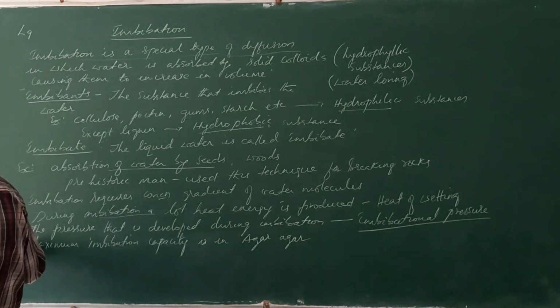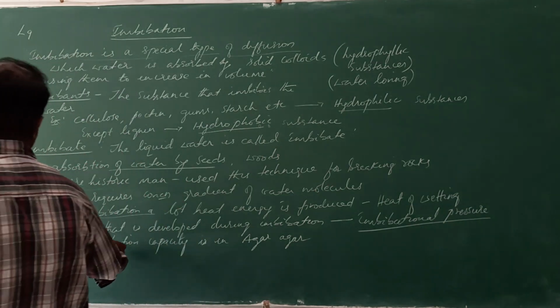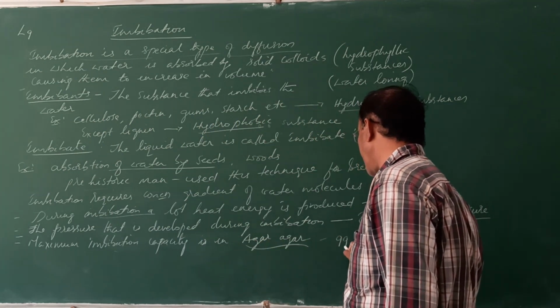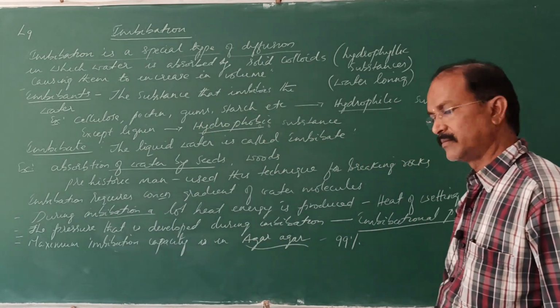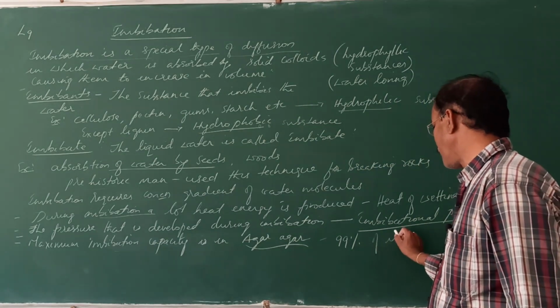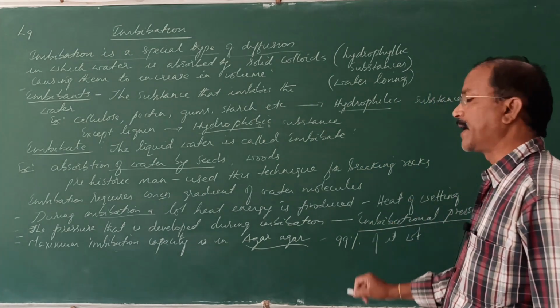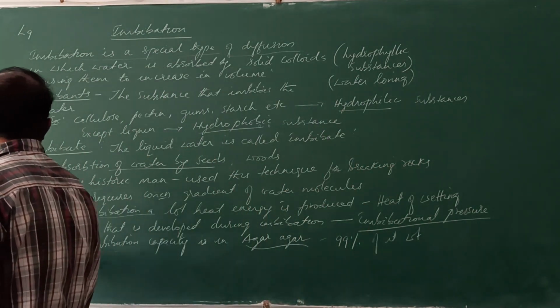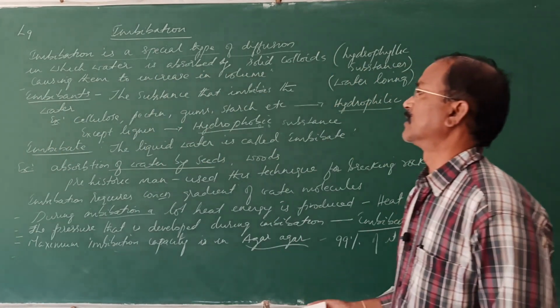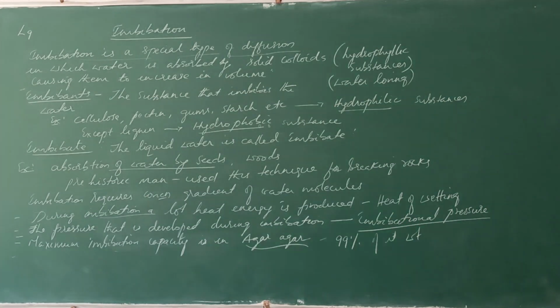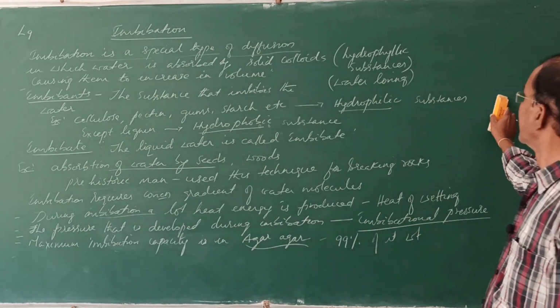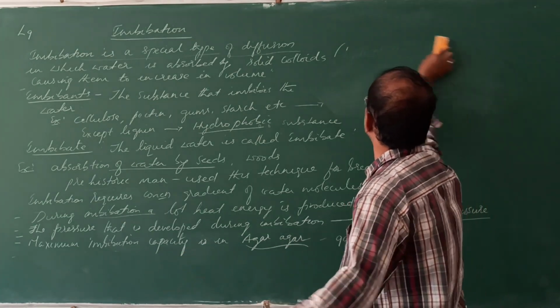This agar absorbs nearly 99% of water of its weight. Okay, so all these are some of the important points of imbibition, children. Very important.